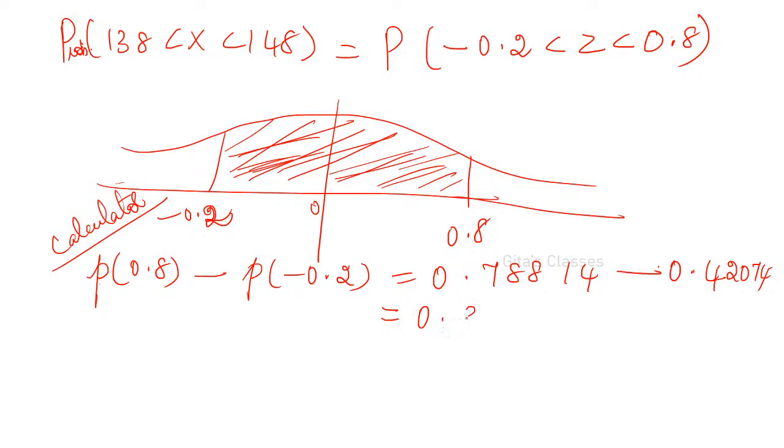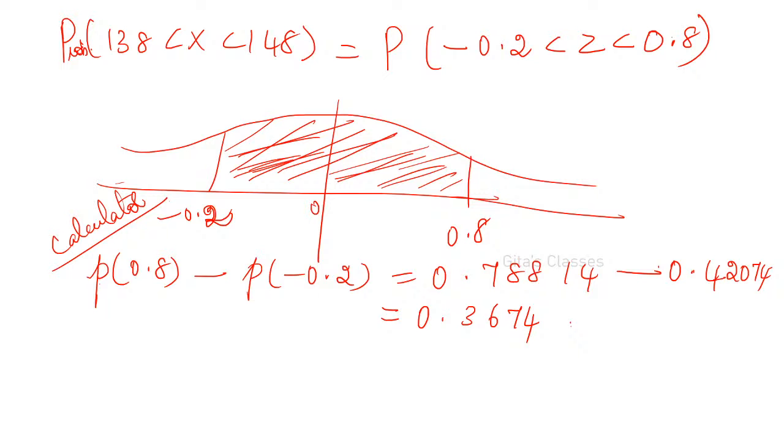So 0.36736 or 0.3674 you can see. Sorry, 0.3674. Right? 0.78814 minus 0.42074. So 0.3674. Yes. 92 is the second answer. Correct. Excellent.